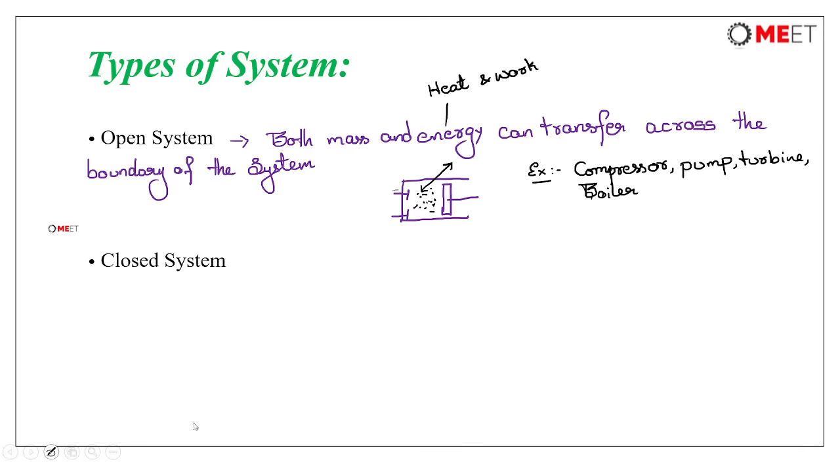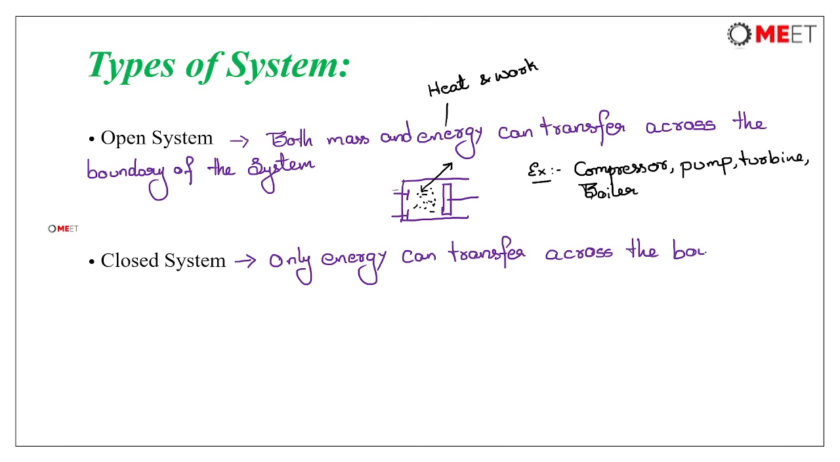Now, coming to the closed system, here only energy can transfer across the boundary of the system. So, here no mass transfer takes place.